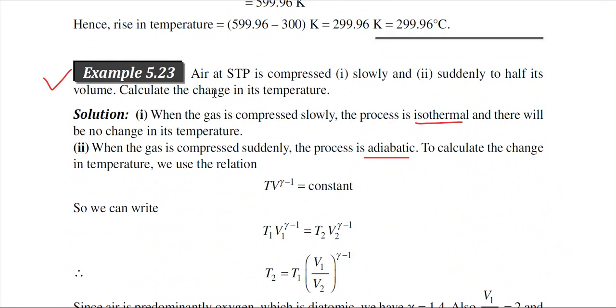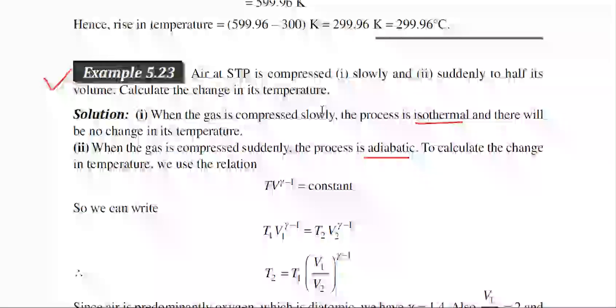This problem is very important. Air at STP is compressed slowly and suddenly to half its volume. Calculate the change in its temperature. So initially the air is at STP. Then you are compressing the gas in two different ways, at first slowly and then suddenly.